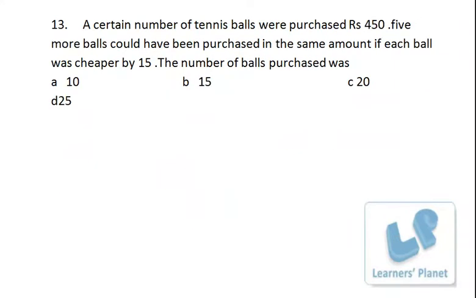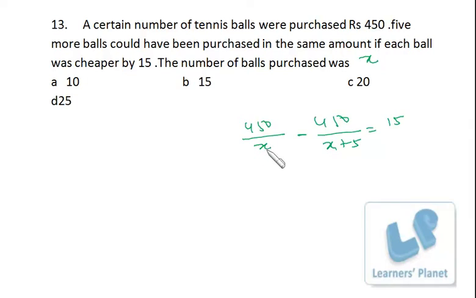A certain number of tennis balls were purchased for rupees 450. 5 more balls could have been purchased in the same amount if each ball was cheaper by 15. The number of balls purchased was, I suppose, X. So for 450 rupees, X balls were purchased. So this is the price per ball, right? And if each ball was cheaper by rupees 15, this is the price per ball in case 5 more balls could have been purchased. And this difference is 15, right?